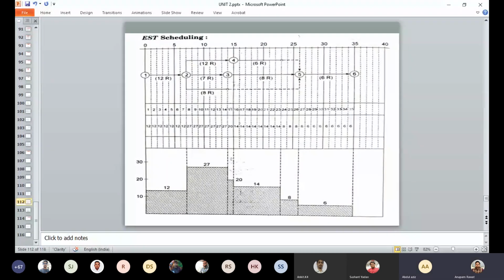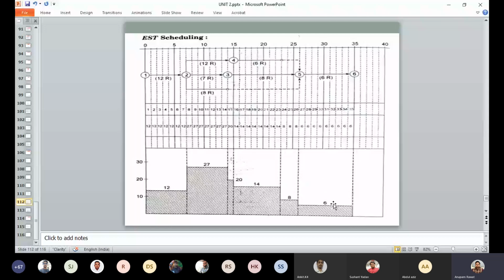So this is the EST scheduling. EST means early start time, and that means we have to start the activity as early as possible. Okay, one activity after another has to be lined up rapidly, means you have to line up the activities without any delay, and based on that the resources are allocated here. So this is the EST scheduling.